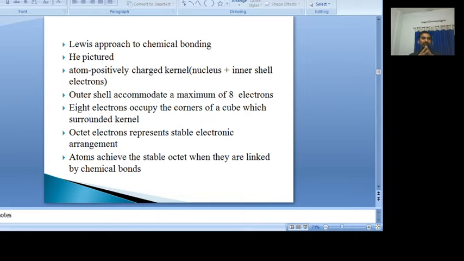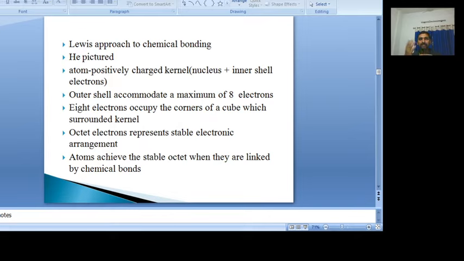That is the case for a noble gas. Whenever these 8 electrons occupy the 8 corners of a cube around the positively charged kernel, that represents the most stable electronic arrangement. But is it possible in all atoms? No. For example, let us take sodium, having only one valency electron. This one valency electron can occupy only one corner of the cube. That's why it does not lead to a stable electronic arrangement.